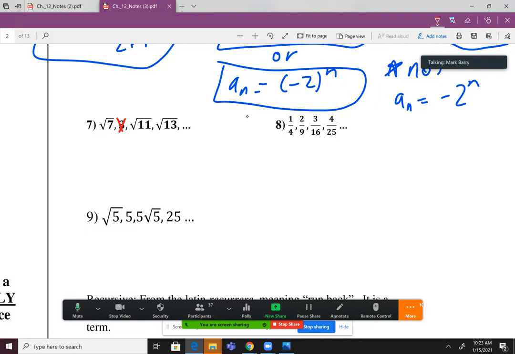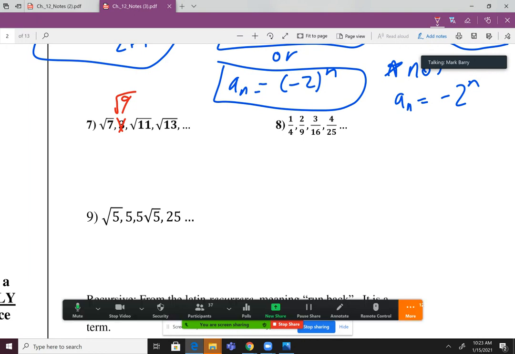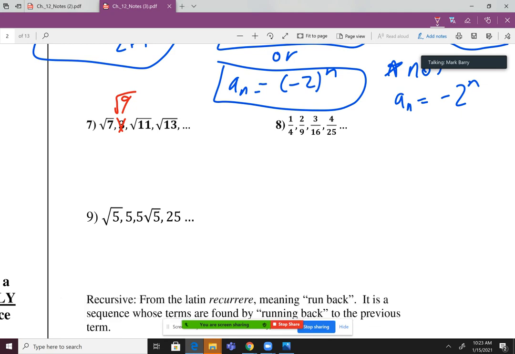Not 3 squared. You're on the right track there, Brenda. I'm going to write it as rad 9. Did I really change it? No. Is rad 9 the same thing as 3? Yes. So why do I want that written as rad 9? Well, it's like an apples to apples comparison now, right? Like we're looking at everything inside of a radical. So now if I look inside of those radicals, it makes a pretty good pattern, right? It's that +2 pattern, you know what I'm saying?